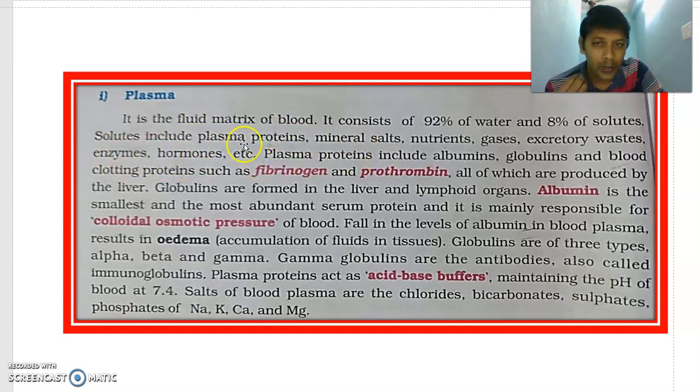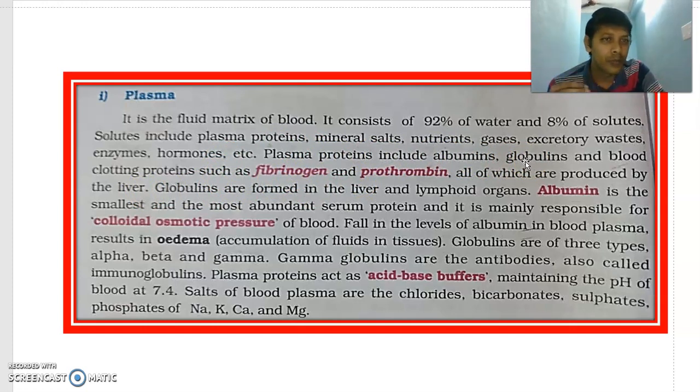Plasma proteins. First we are talking about this part: plasma proteins including albumins, globulins, and blood clotting proteins like fibrinogen and prothrombin. What are the plasma proteins? Fibrinogen, prothrombin, albumins and globulins. Very important point: all are produced by the liver. Albumins are produced by the liver. Globulins are produced by our liver.